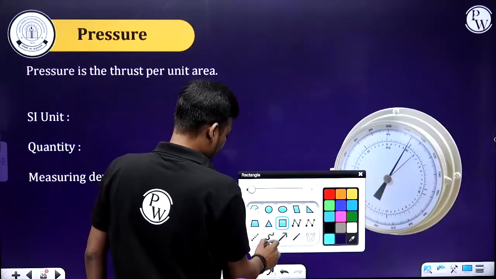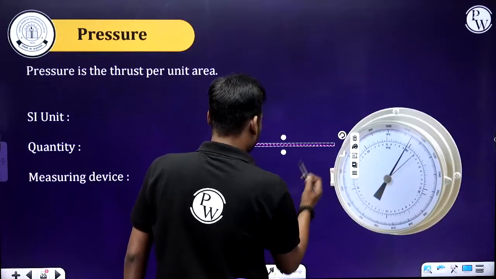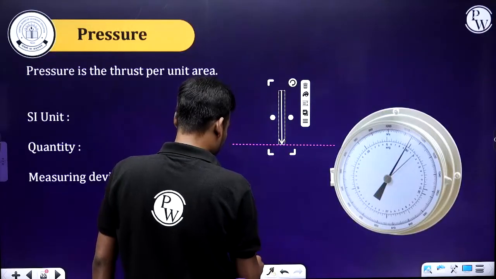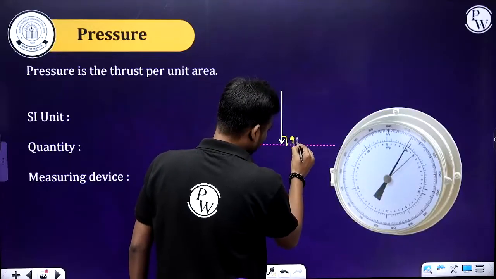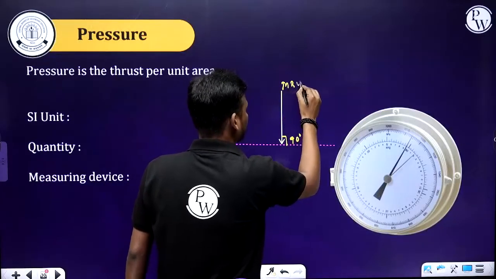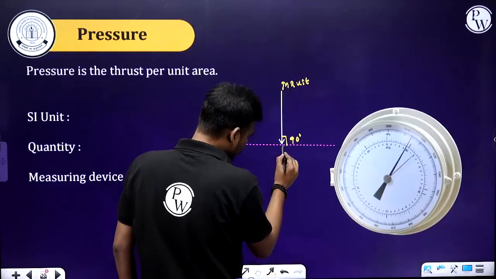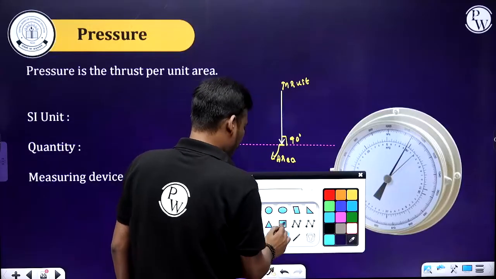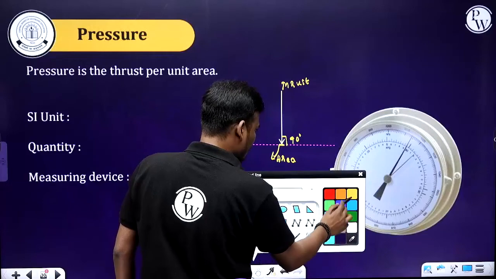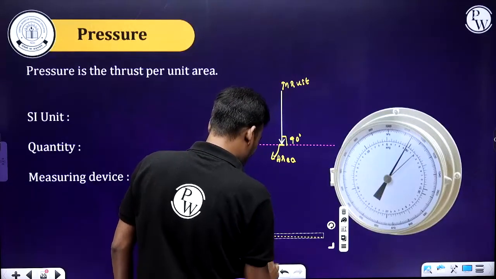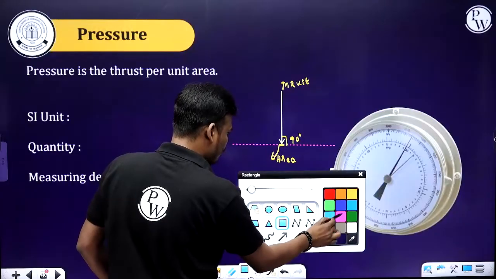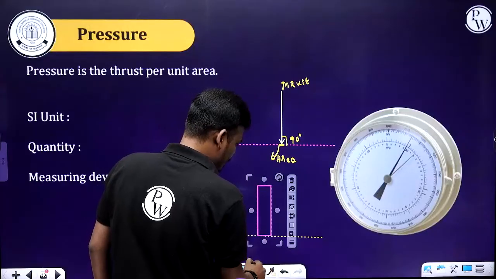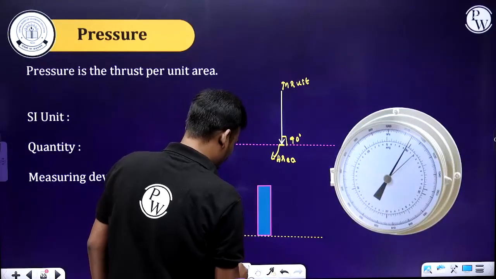Now in this particular case, let me consider this is the surface and here there is a force acting. There is a force acting at 90 degree. So this is the thrust. Yes, of course, this is the thrust. And what is this? This is the area. One more example. Let's consider this is the surface, and this is the force acting on the surface.